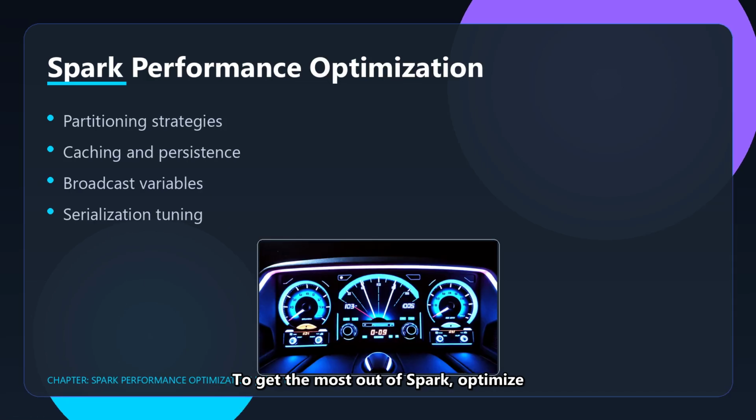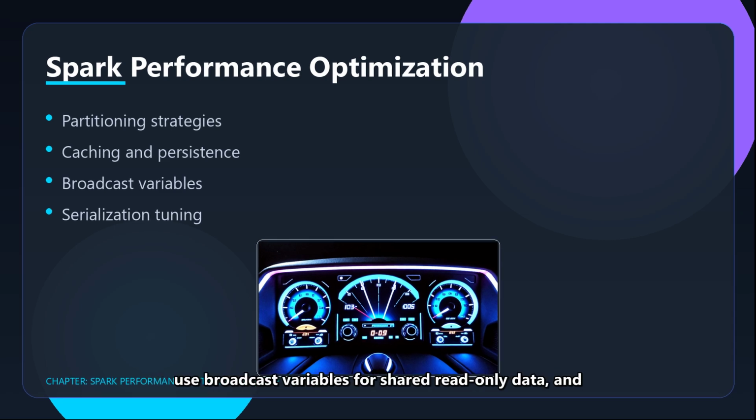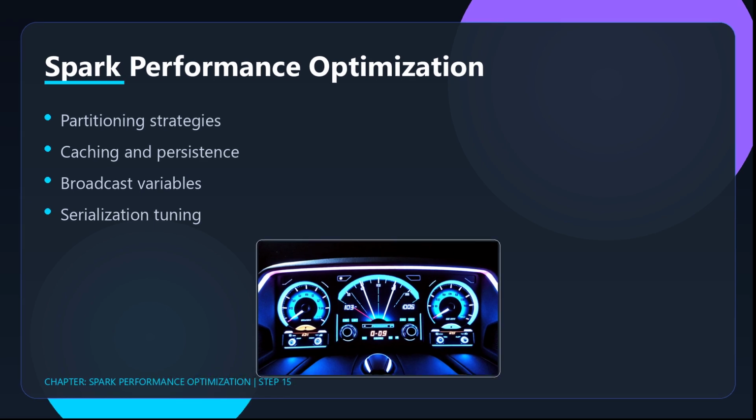To get the most out of Spark, optimize partitioning to balance load, cache frequently accessed data, use broadcast variables for shared read-only data, and tune serialization formats like Kryo for better performance.